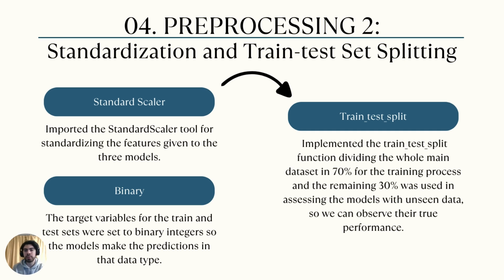The fourth preprocessing task was standardization and train test splitting. We first used the standard scaler, importing this tool to standardize the features for the three models. Then we implemented the train test split function, dividing the whole main dataset in 60% for the training process, and the remaining 30% was used in assessing the model with unseen data. And finally, we converted the target variable for the train and all the other datasets into binary integers for the model, for the predictions.